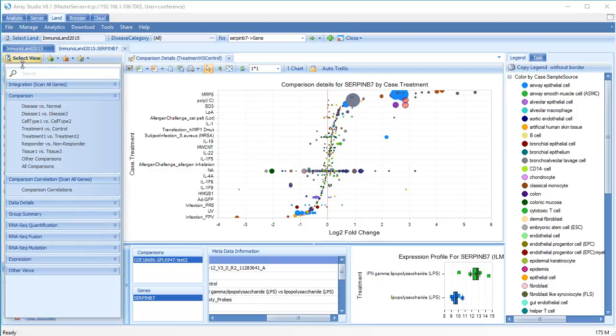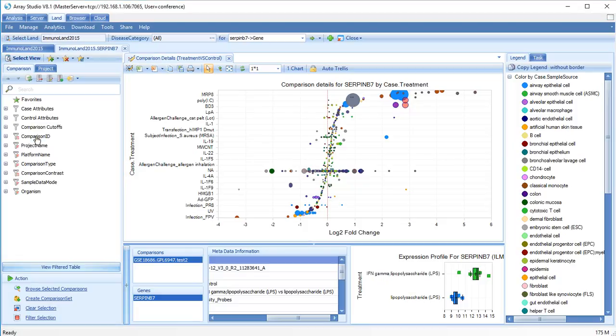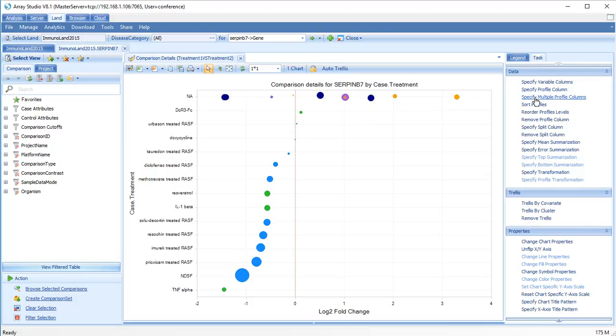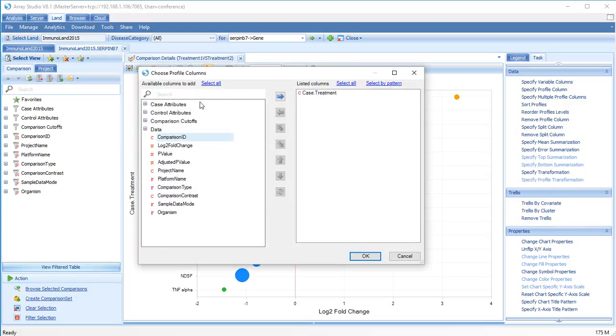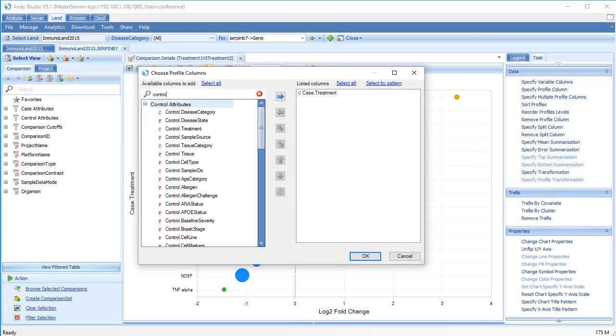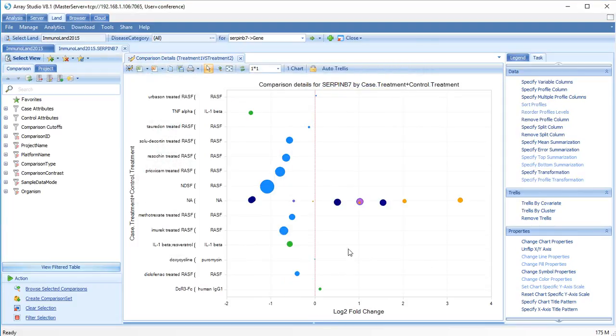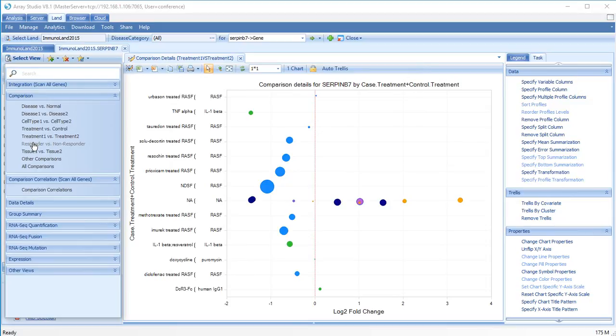Comparisons between two treatments can also be viewed. Let's change the view so that we can see both treatments being compared. First, click Specify Multiple Profile Columns. Now add Control Treatment. We also have a view for responders versus non-responders and comparisons between tissues. There are also a few specialized comparisons that can be viewed under Other Comparisons, such as inflamed versus non-inflamed.